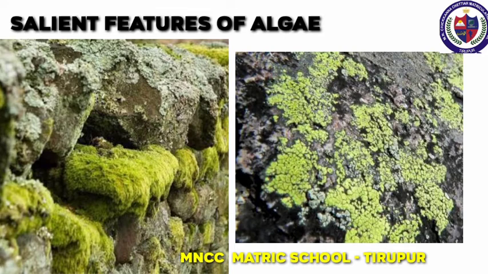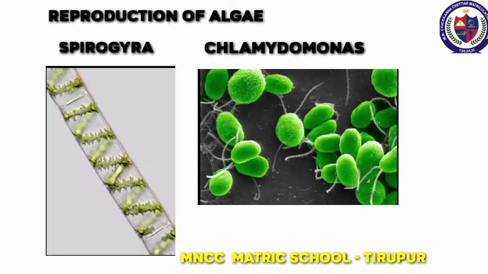Various forms of algae. Plant body of the algae is unicellular or multicellular. Reproduction of algae. Three types of reproduction are seen in algae: vegetative reproduction, asexual reproduction, and sexual reproduction. Vegetative reproduction by fragmentation.